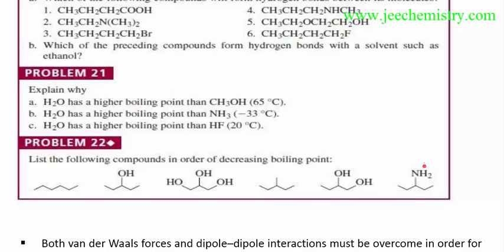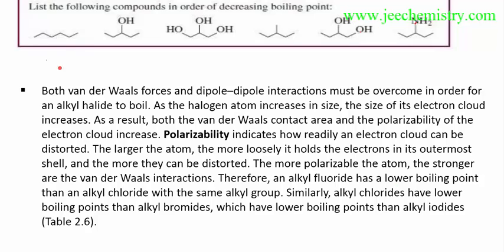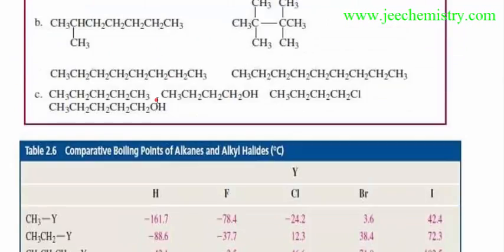Now this NH2 will have lesser hydrogen bonding, because N has a lesser electronegativity difference than OH. This OH will have a higher electronegativity difference, that's why this will have a lower boiling point. In this way you can compare. This group doesn't have anything, so it will have a lower boiling point, as a polarizability.